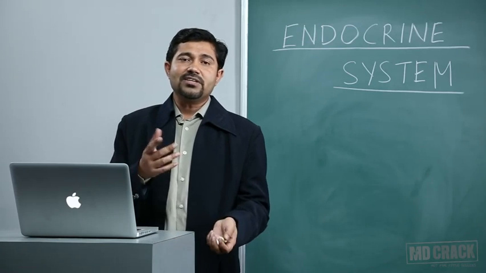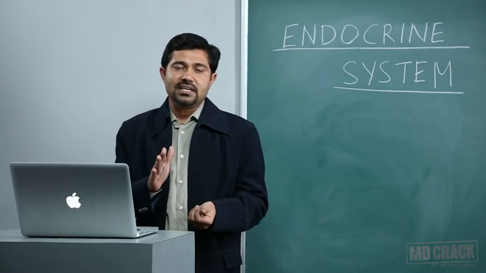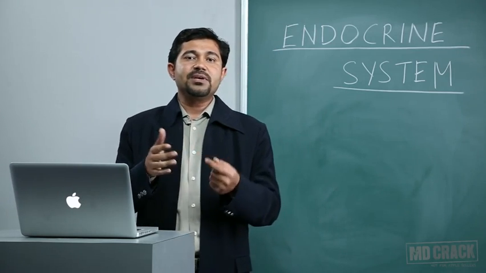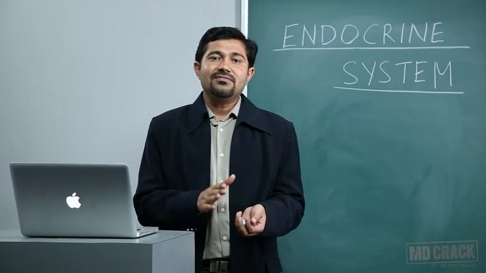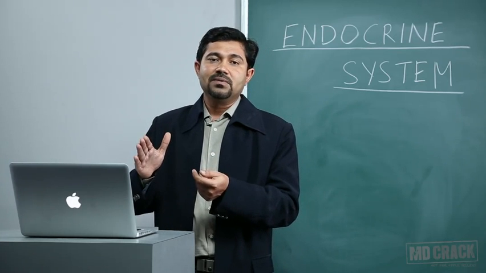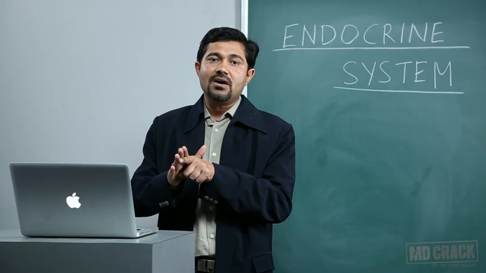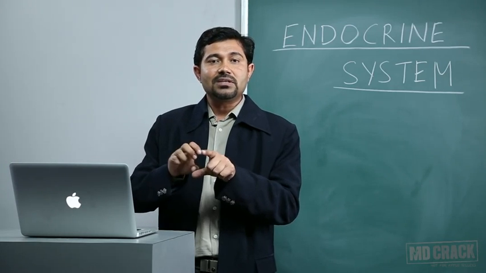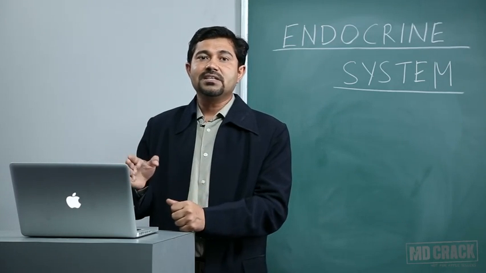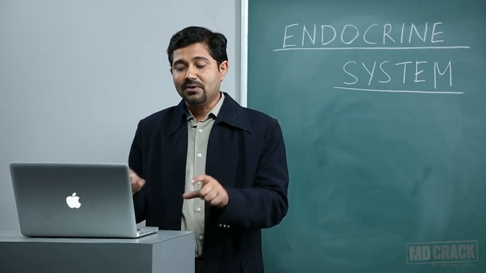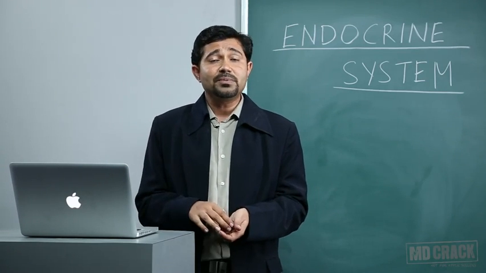But as you might have studied, when the epiphyseal cartilage deposits the bone, the epiphyseal cartilage itself is being used up. A time will come when the epiphyseal cartilage will end up. We call this epiphyseal fusion. In that case, the length of the bone will not increase further. So ultimately the growth hormone will cause the closure of the epiphysis, and then there will be no further increase in the length of the bone.